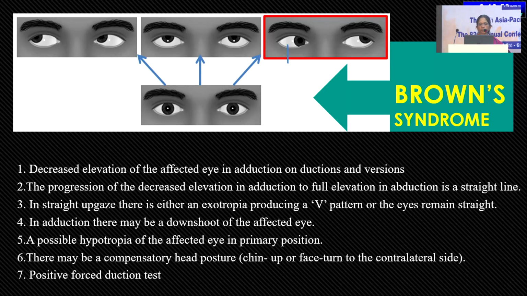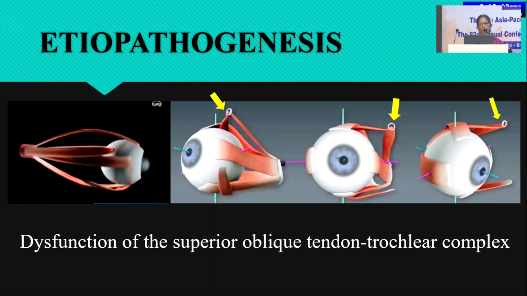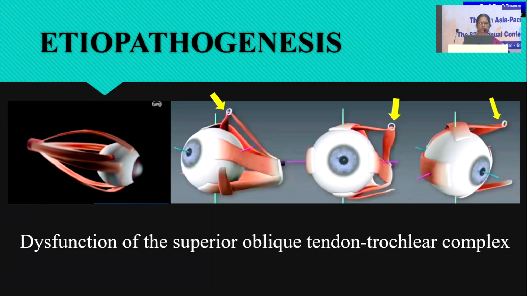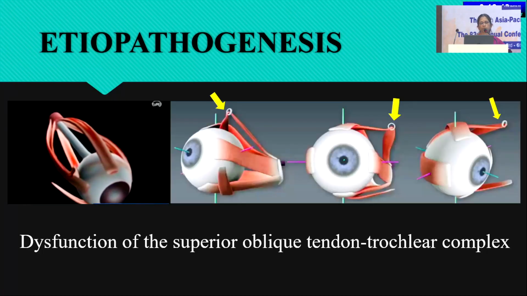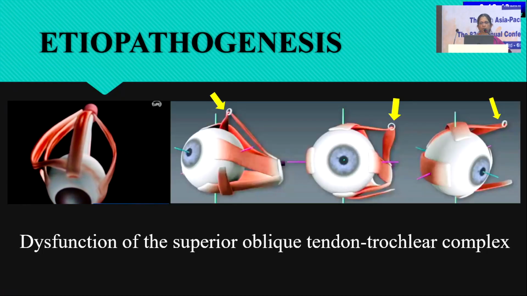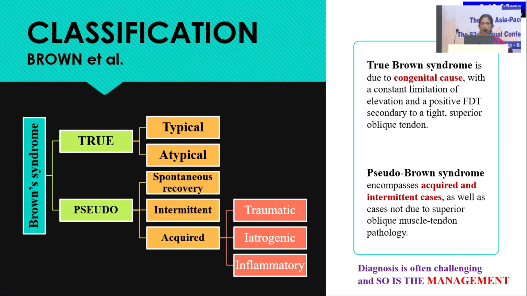Compensatory head posture may or may not be there, which can be a chin up or a face turn to the contralateral side. The last important point is a positive forced duction test. So the etiopathogenesis is still not clear-cut. Previously they said that it was the sheath, but now the whole thing seems to be in the tendon and the trochlear complex, which is not functioning well.